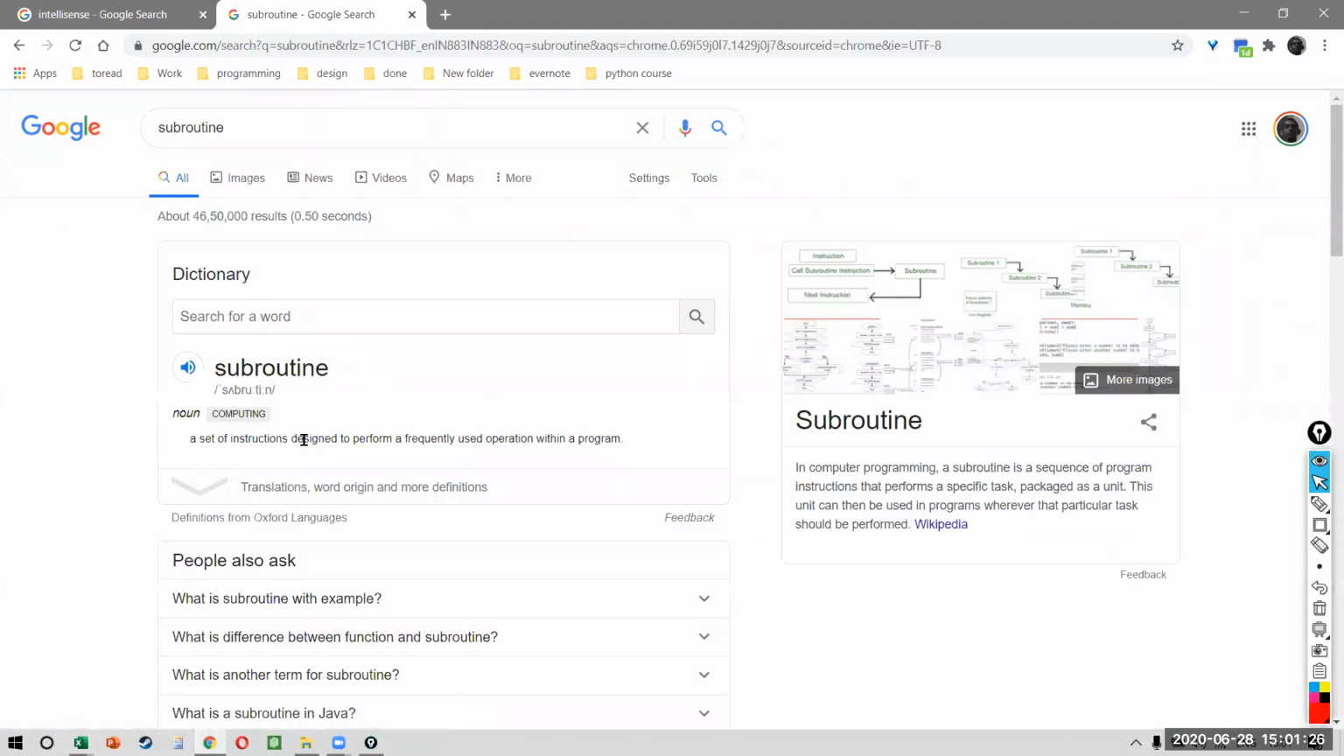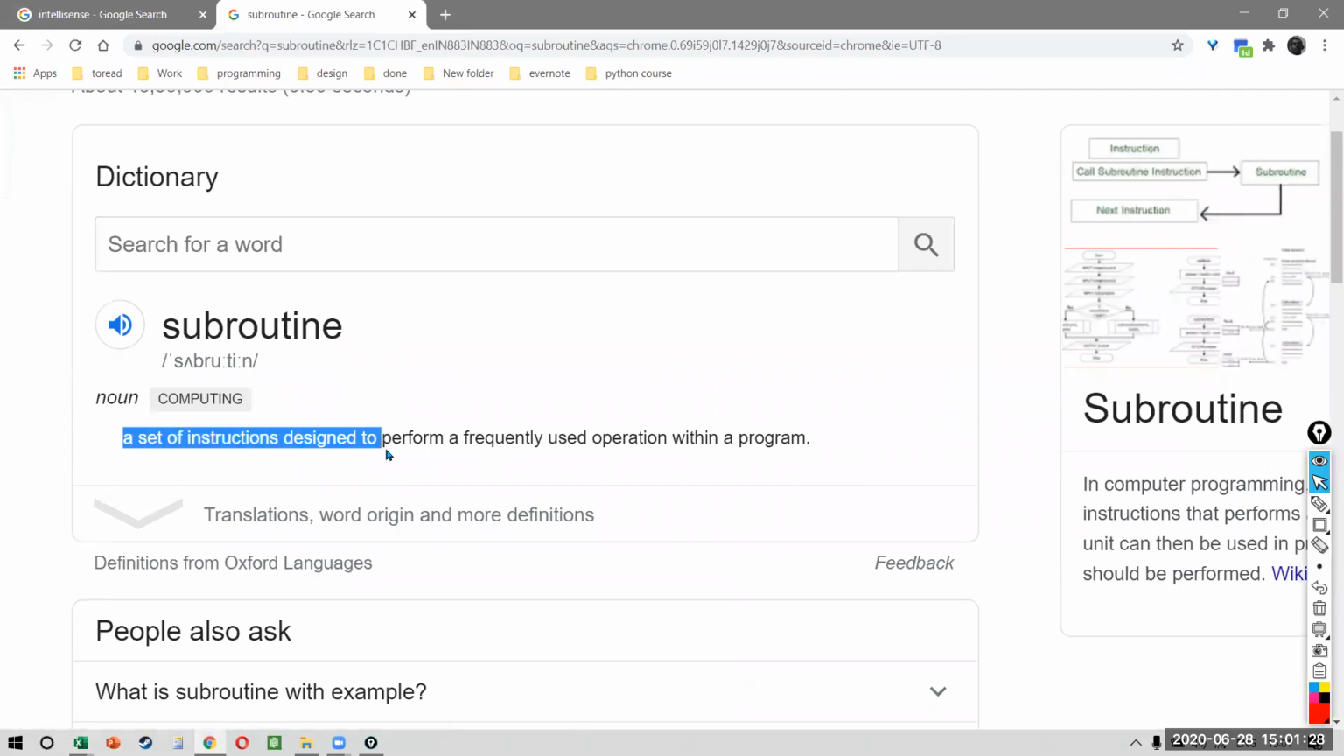A subroutine is a programming concept, which means it's a set of instructions designed to perform a frequently used operation. Obviously, if you are only doing it one time, then why would you want to write a subroutine? You want to write VBA code because you want to do it multiple times, right?